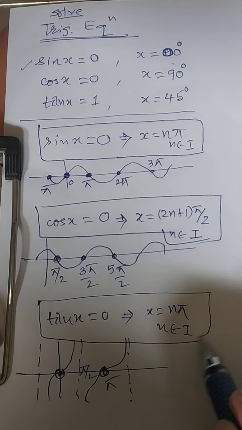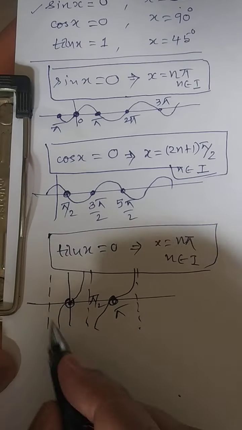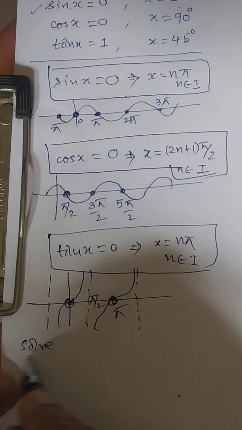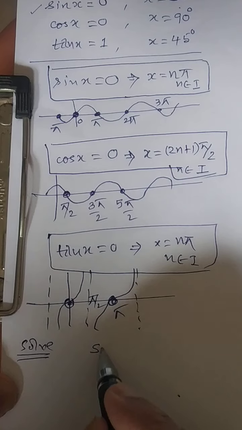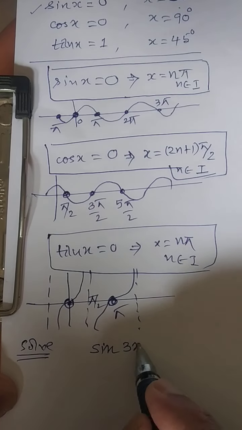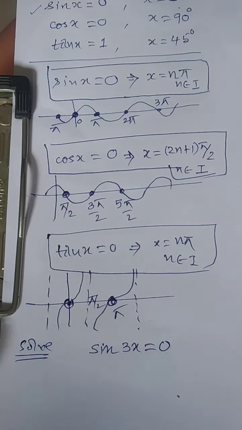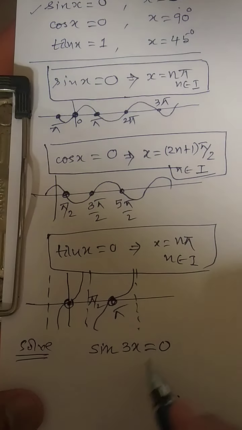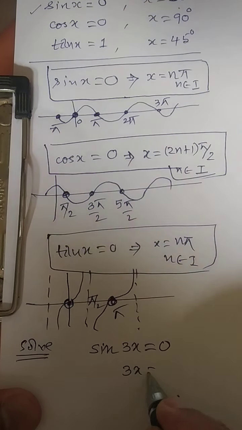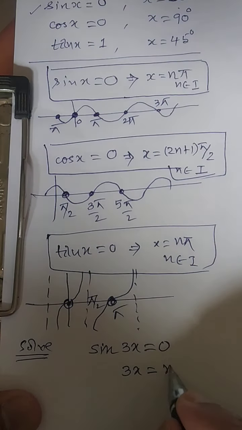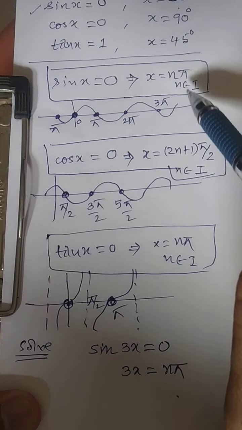Let us look at one of the questions. See, if it is asked with 0 on the right side, sine of 3x will be equal to 0. In class 10 it will be only 0, but now 3x will be equal to, what is the rule? n pi. Can you see here it is n pi.